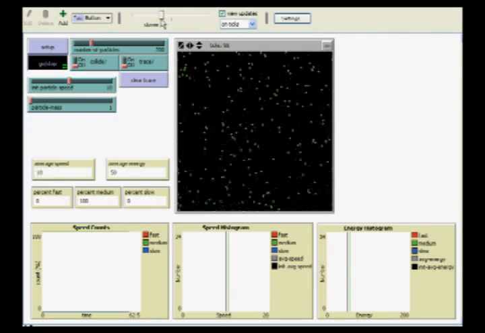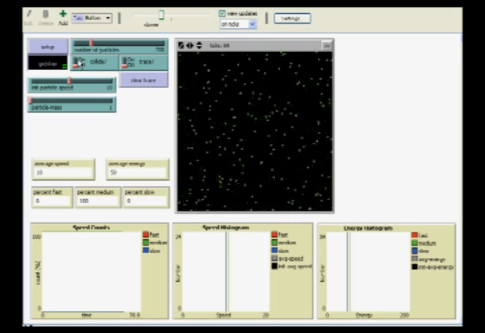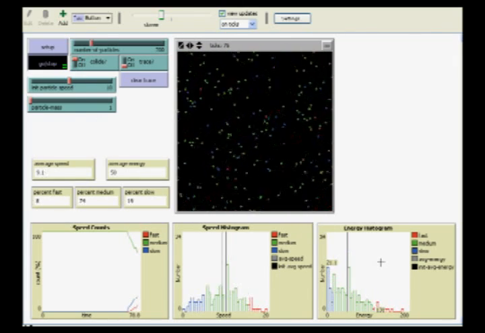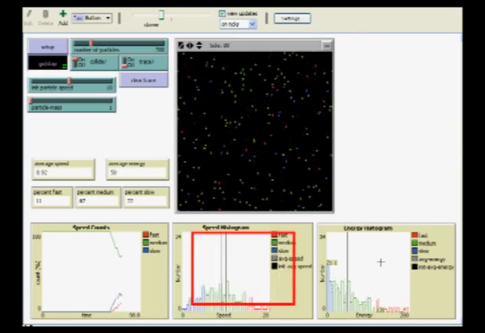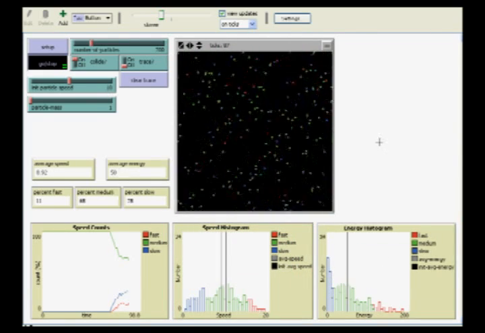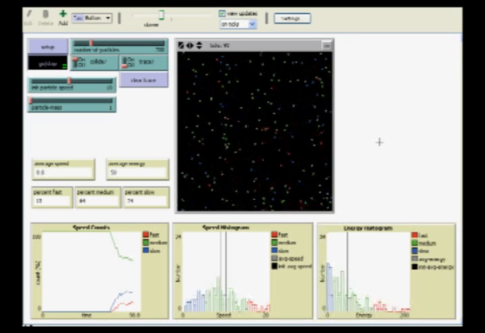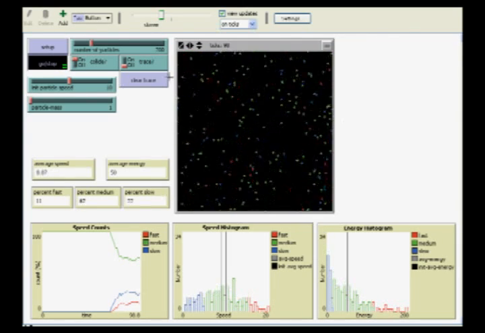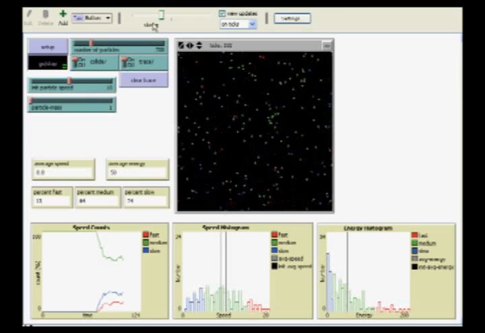We see the same thing as we saw before, but now watch what happens when I switch collisions on. Look how the distribution of speed and energy immediately spread. What is happening here is that collisions can now alter a molecule's velocity. Depending upon the angle of the collisions, gas particles can be made to speed up or slow down.